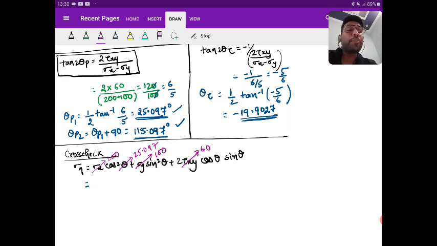When I'm solving on the virtual calculator, the calculation is not the same as that of your scientific calculator. Here you first write the number and then you put the sin or cos or tan. Are you getting my point? That's why I'm solving in front of you.